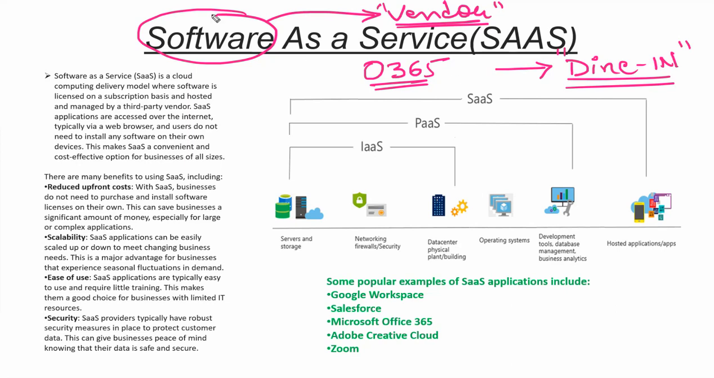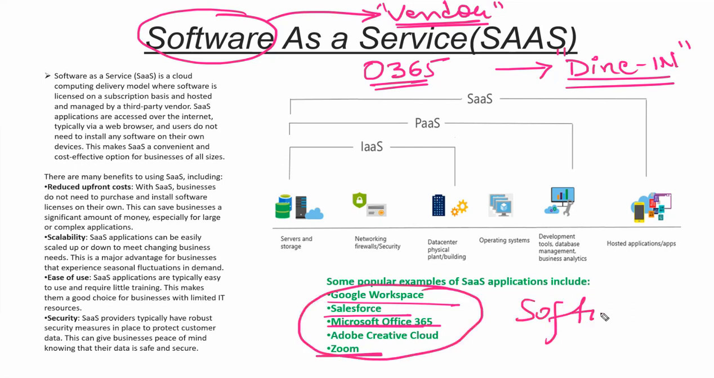So that is called software as a service. Similarly, in the technical knowledge also, you are getting some popular examples. You can see Google Workspace, Salesforce, Office 365, Zoom, right? All these things you are getting as a software, correct? So these are called software as a service. Make sense? Okay.